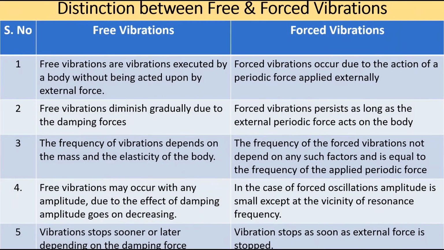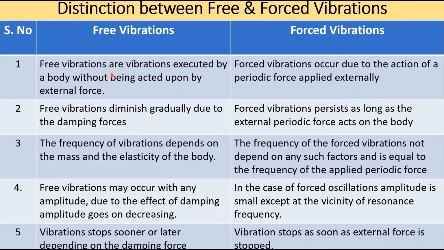Let us differentiate between free and forced vibrations, or the distinction between free and forced vibrations. First one, free vibrations are vibrations executed by a body without being acted upon by an external force. Forced vibrations occur due to the action of a periodic force applied externally. Let us consider the example of a simple pendulum.